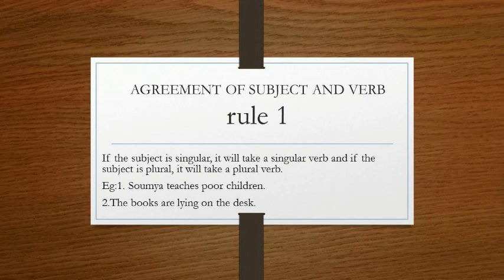At the same time, if the subject is plural, that is, the books, now here the verb will also become plural. The books are lying on the desk. Now here there is a slight difference between the plural noun and the plural verb, the singular noun and the singular verb. They are just opposite to each other.